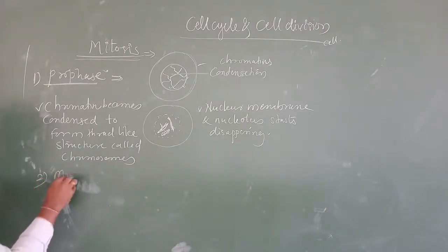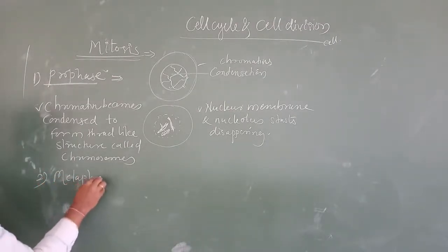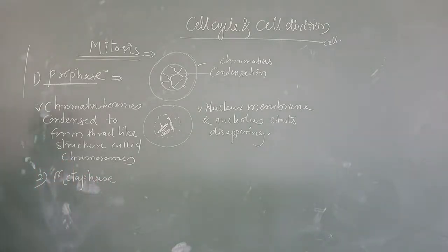Second, metaphase. What is going to happen in a metaphase? I used to draw the diagram here regarding the metaphase.